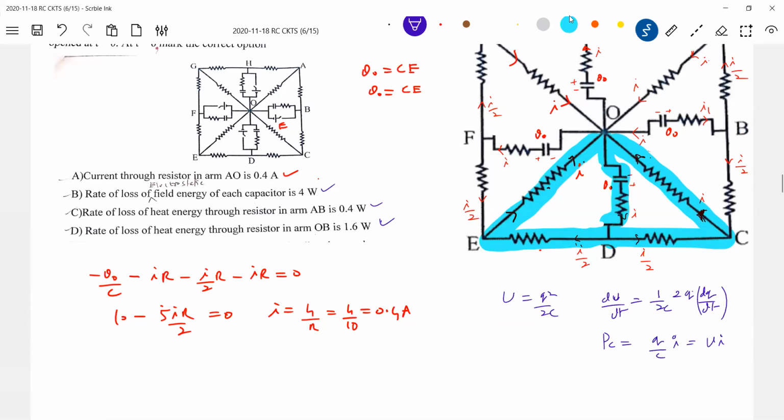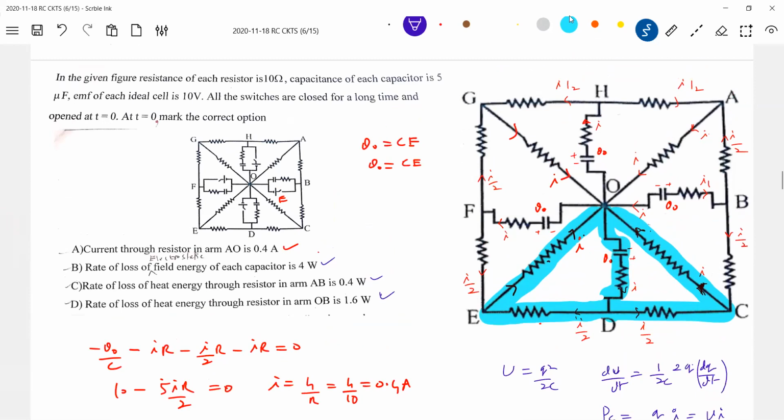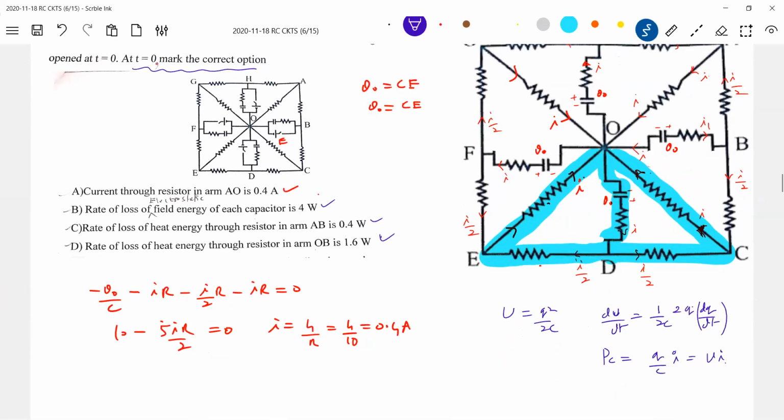Any of the alternative methods? What is V? Current, we know it. But he is asking, at that mark, the rate of loss of electrostatic field energy of each capacitor. I think at t equals 0 is asked. At t equals 0, mark the correct option. So we know the expression for I, we know the voltage, substitute that, you'll get the rate of power that way.